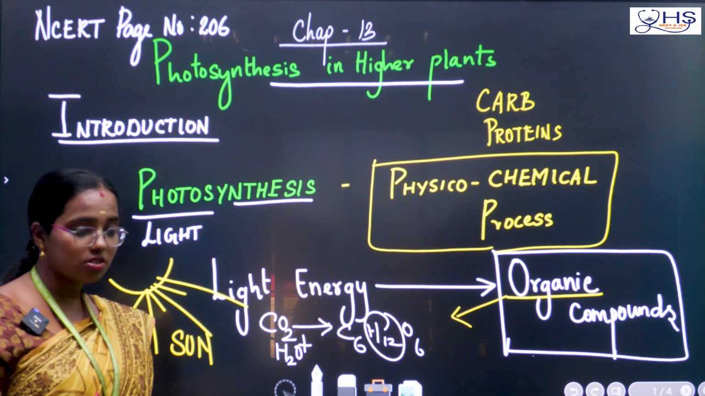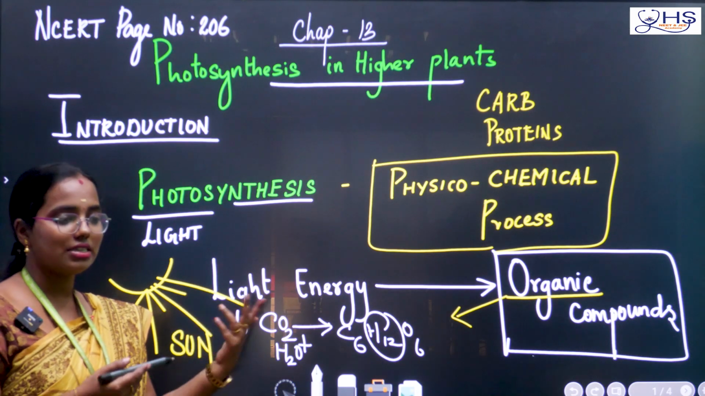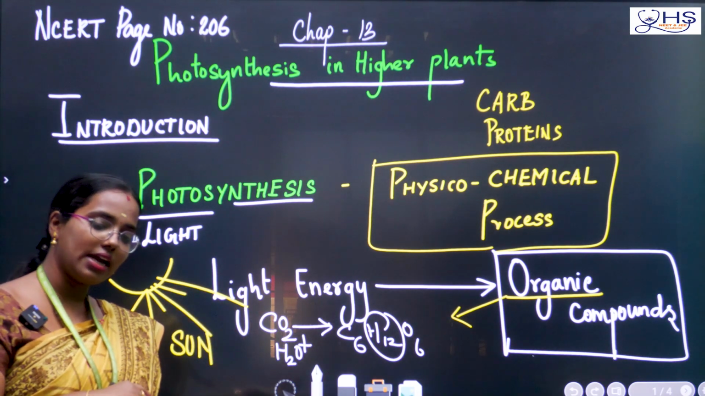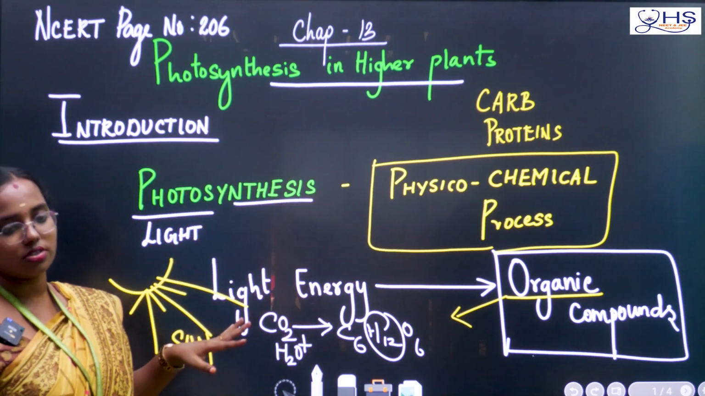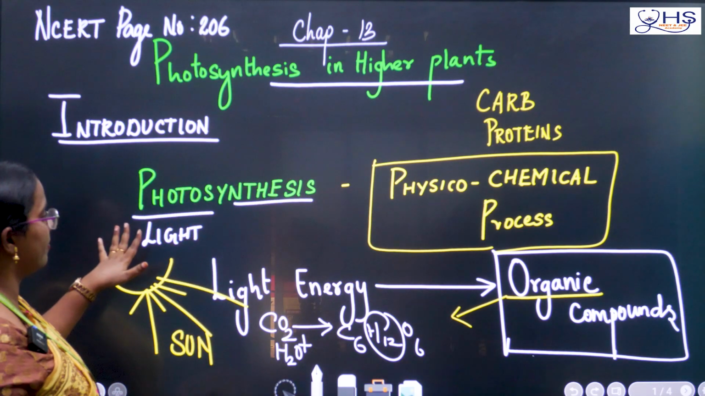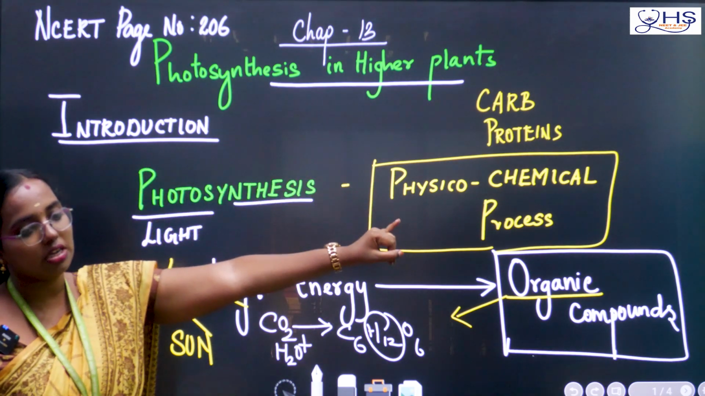Why is it a physical process? Because it is using light energy, air, atmospheric oxygen, yes or no. So it is a combination of both physical and chemical. That's why it is a physico-chemical process. Okay, this is what they have given in the introduction in the first few lines. Photosynthesis is a physico-chemical process.